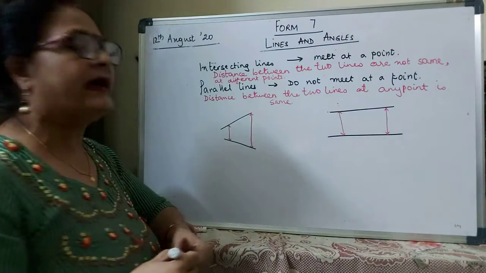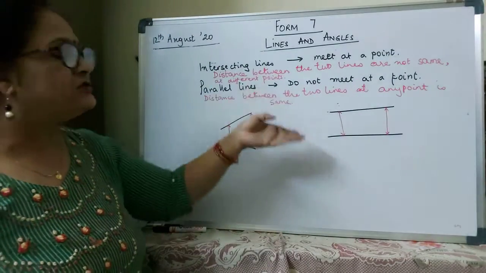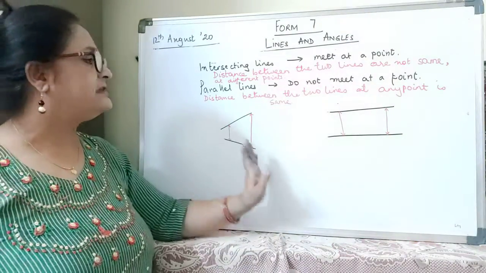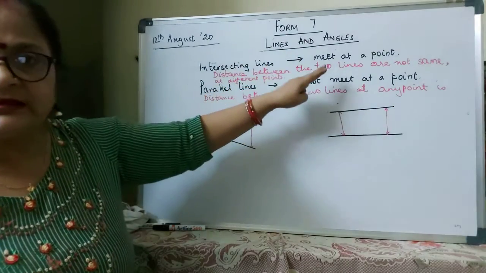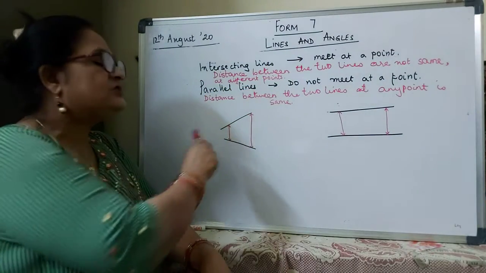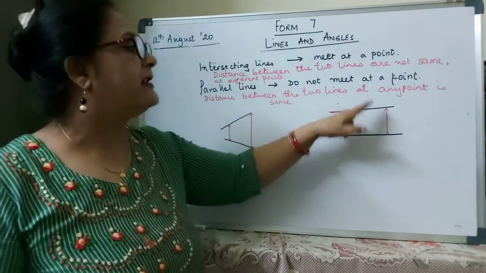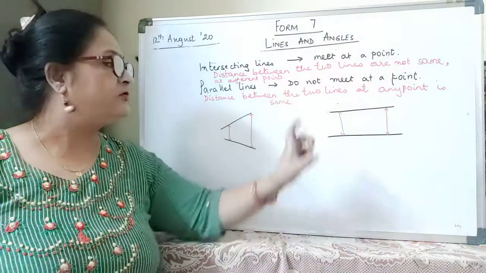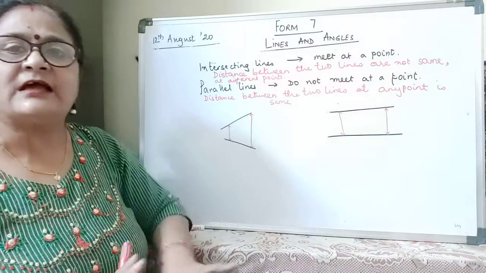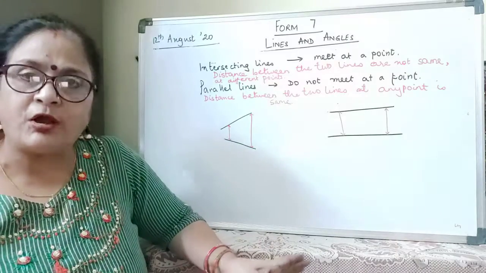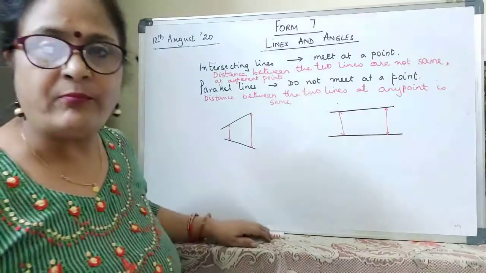Then we call it parallel lines. So they are the two basic differences between intersecting lines and parallel lines. Intersecting lines will meet at a point because the distance between the two lines is not same at any point. Whereas parallel lines do not meet at a point because the distance between the two lines is same throughout, at any point.